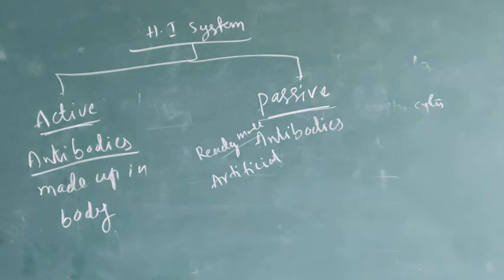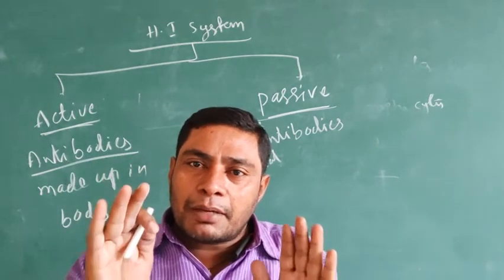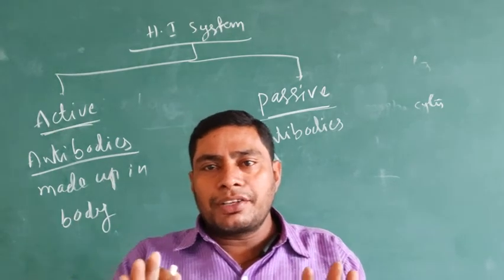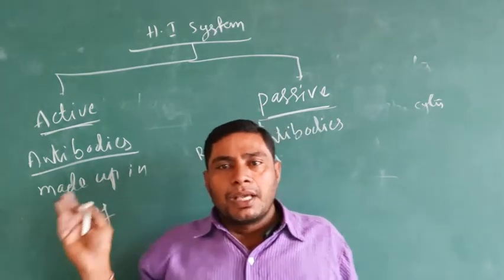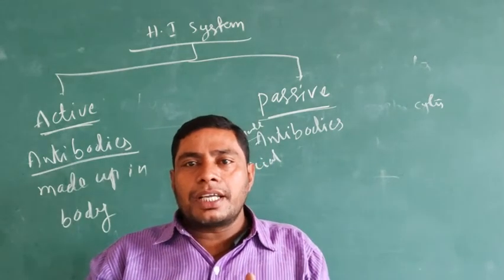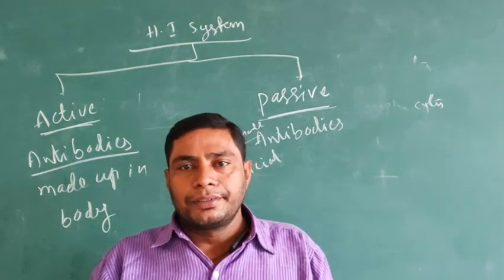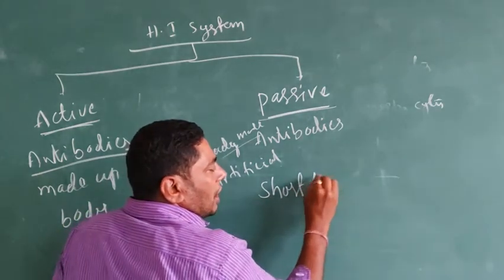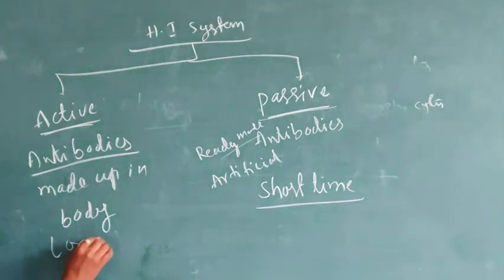In active immunity, the antibodies are made by the body itself. Passive immunity means artificial antibodies are injected into the affected person for the curing purpose. So it is a short-time immune system, while active is a long-time immune system.